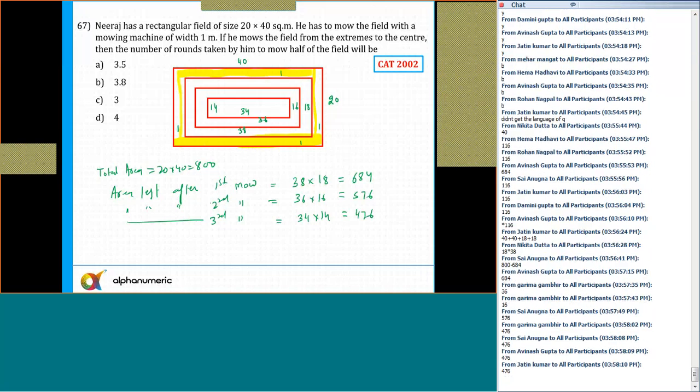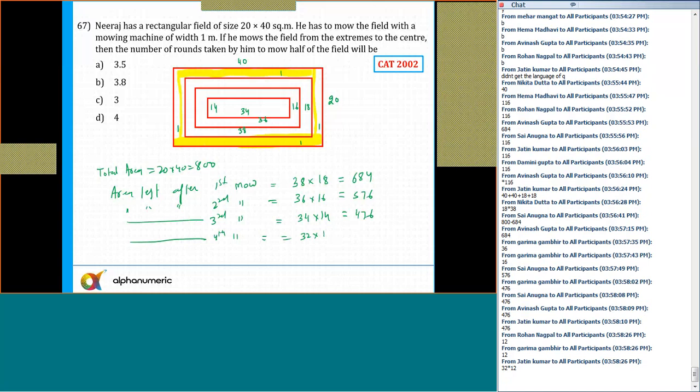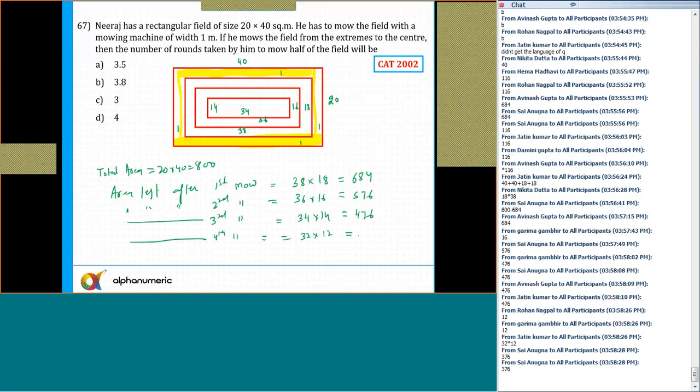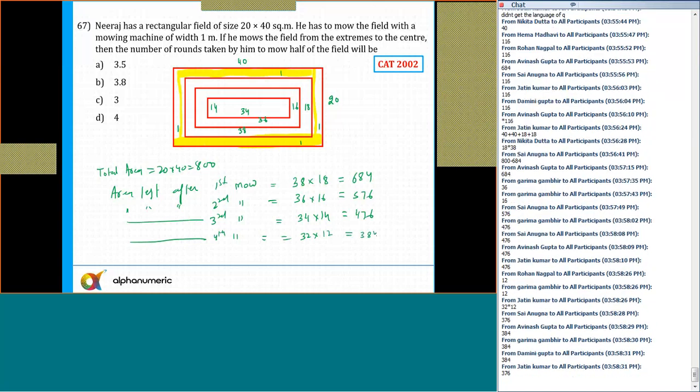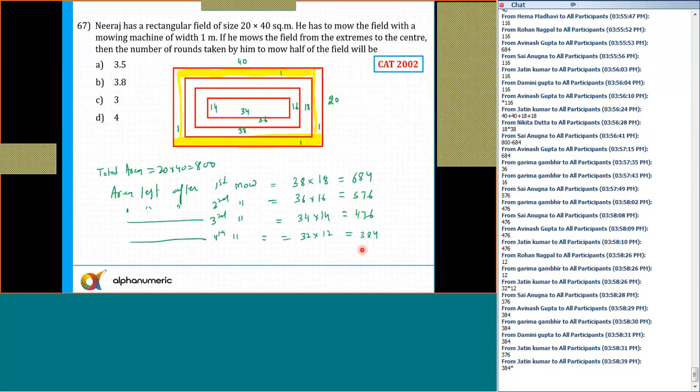Still, it has not been half. So the area after the fourth mow will be 32 into how much? 32 into 12, which is 384. But we need to mow only half of the field, that is 400. Yes or no? 400. So the answer is what?